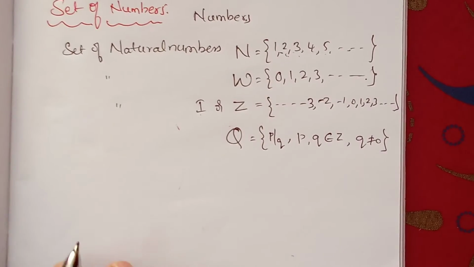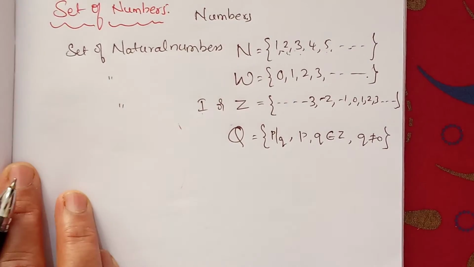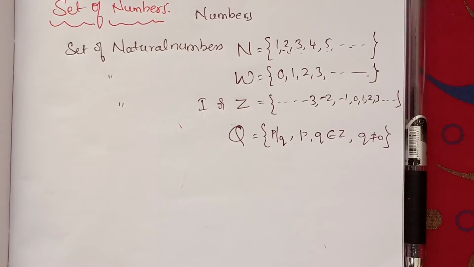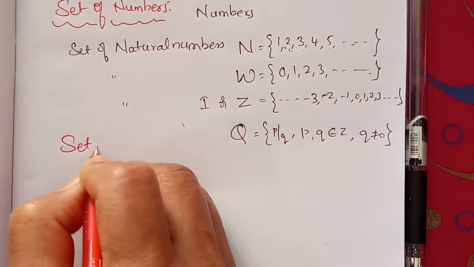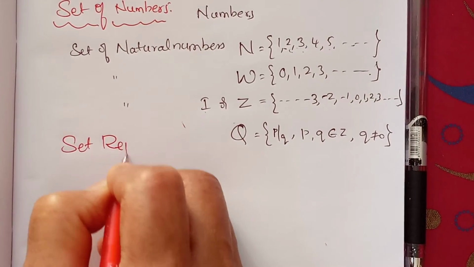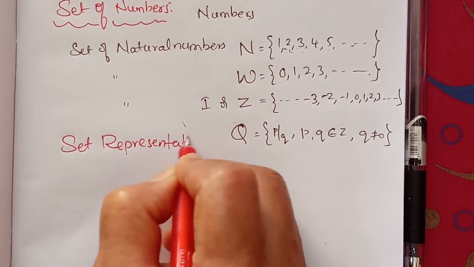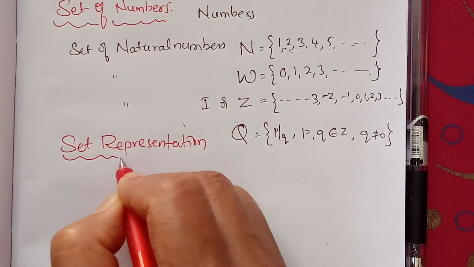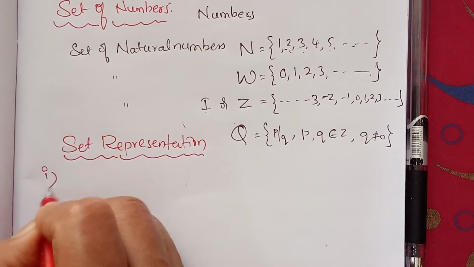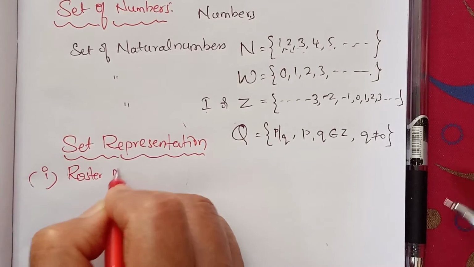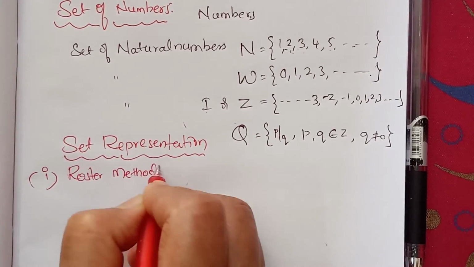Now we will go to the set representation methods. The first one is roster form or roster method.